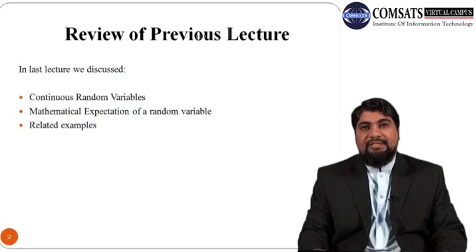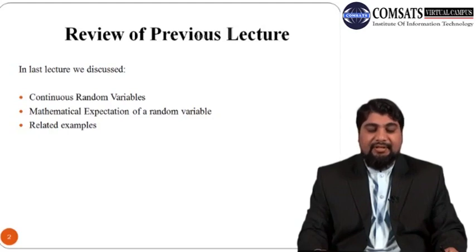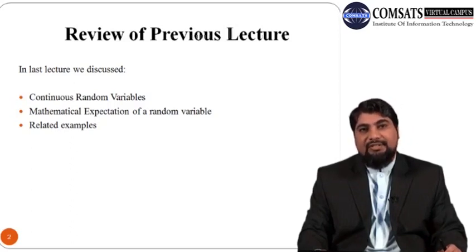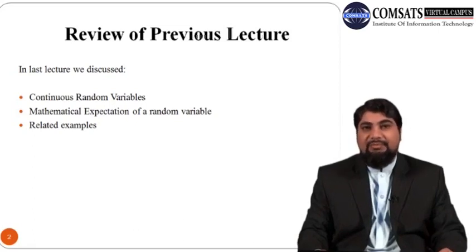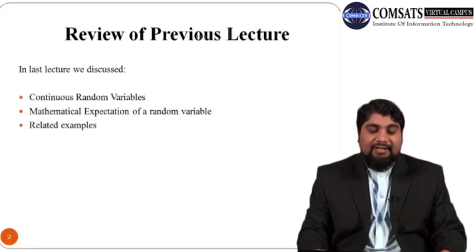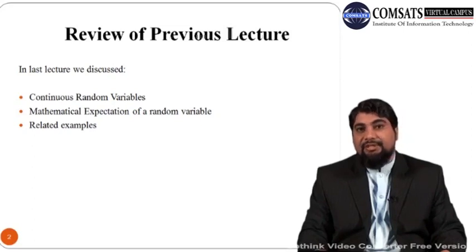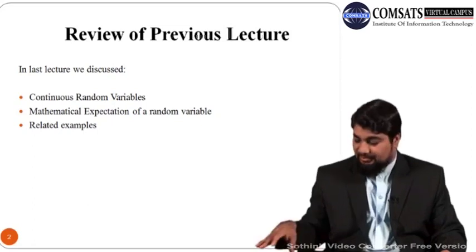So first we take a review of last lecture. In last lecture we discussed what is a continuous random variable. In particular we discussed its definition and the probability density functions and properties of a continuous random variable. And then in the last lecture we discussed some of the problems which are related to continuous random variables and its probability density function. And then we have also discussed in our previous lecture the concept of mathematical expectation of a random variable and the related examples.